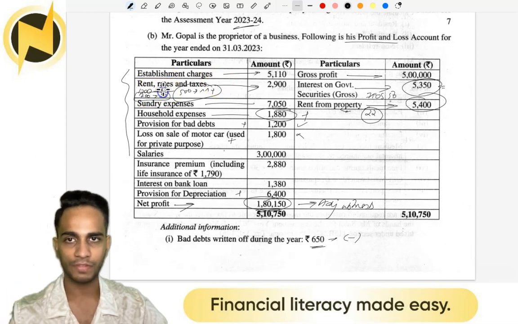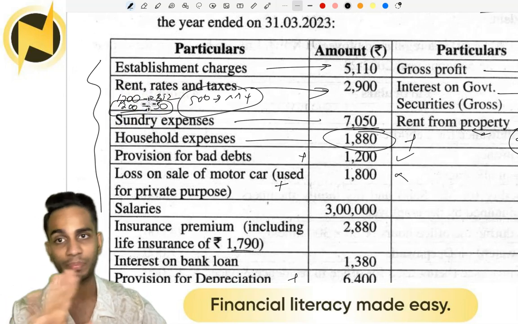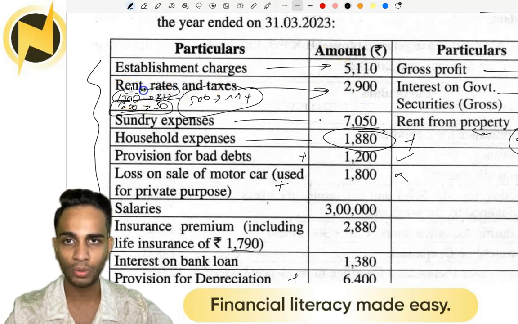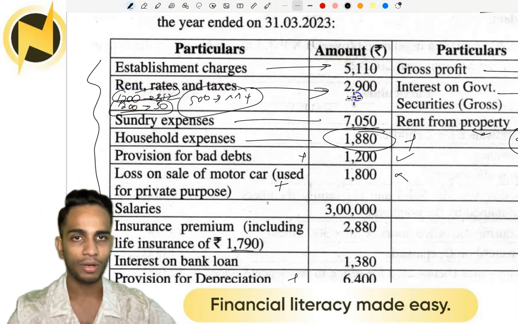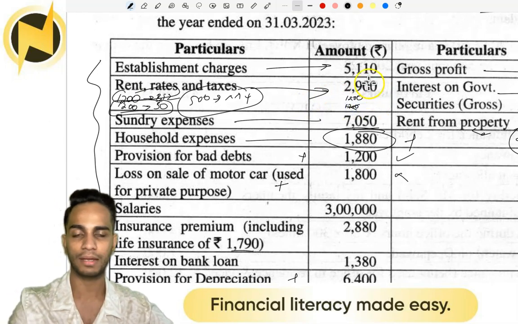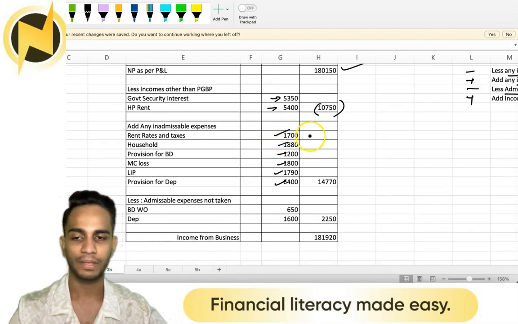The 1,200 of the self-occupied house is a personal expense, not a PGBP expense, so it has to be added back. So out of 2,900, only 1,200 is allowed. The balance 1,700 is not allowed as an expense. We add it back.